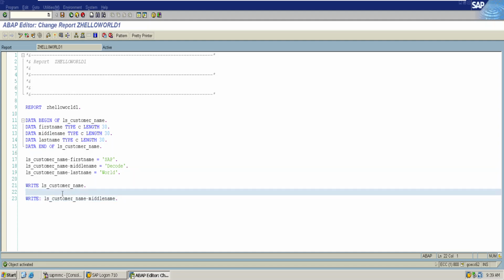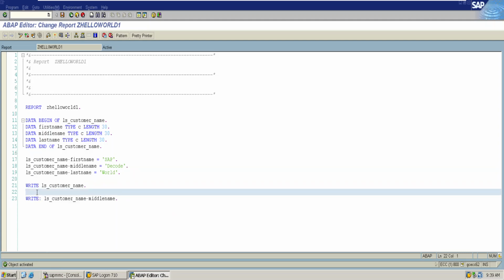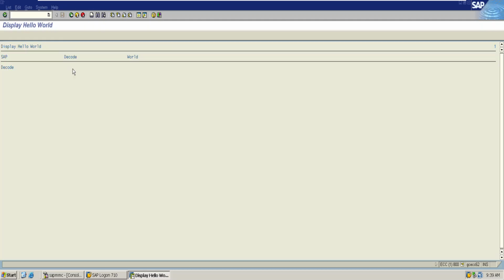In order to differentiate the ls customer name and the middle name, I am using the keyword uline, which creates an underline on the screen. It is just for differentiation for our sake. So this is the structure. This is the display of structure ls name, and this is the display of the middle name attribute.